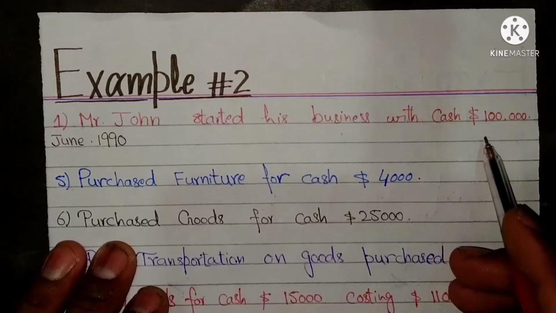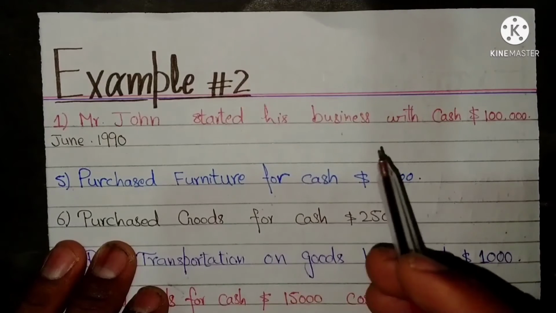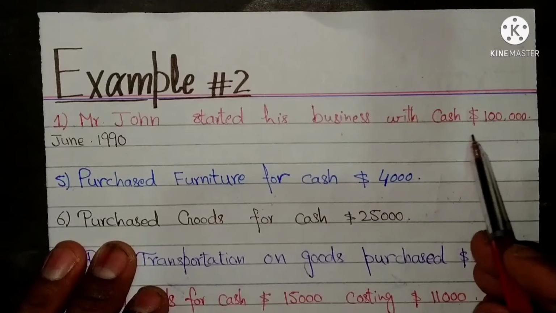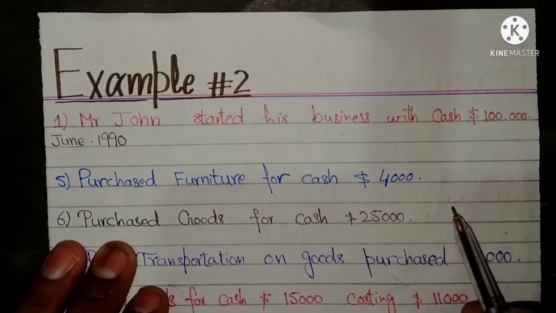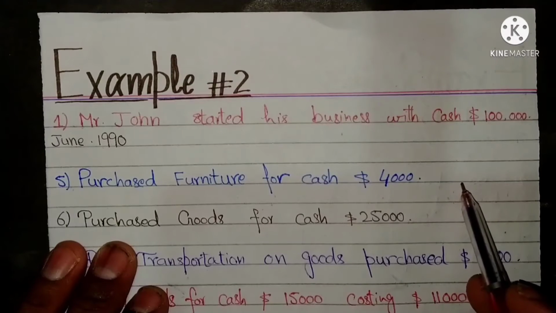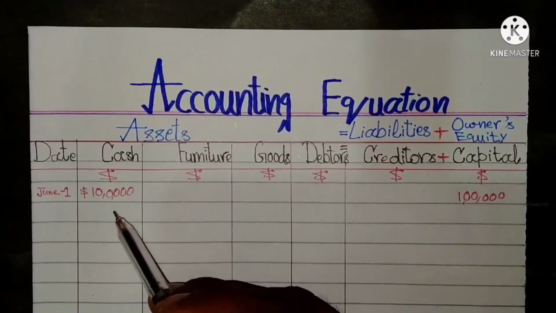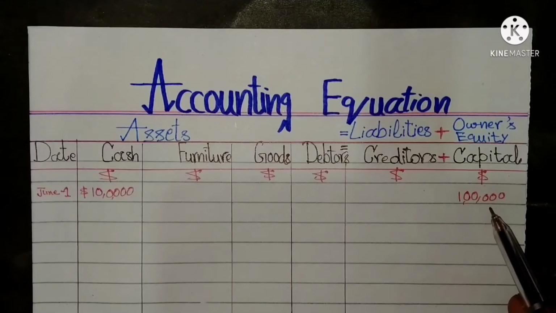It brought a double change in the financial position of the business. An asset increased by $100,000 and a liability, owner's equity or capital, increased by $100,000. In other words, this transaction consists of two elements. Cash asset increased by $100,000 and capital increased by $100,000 as a liability of the business.